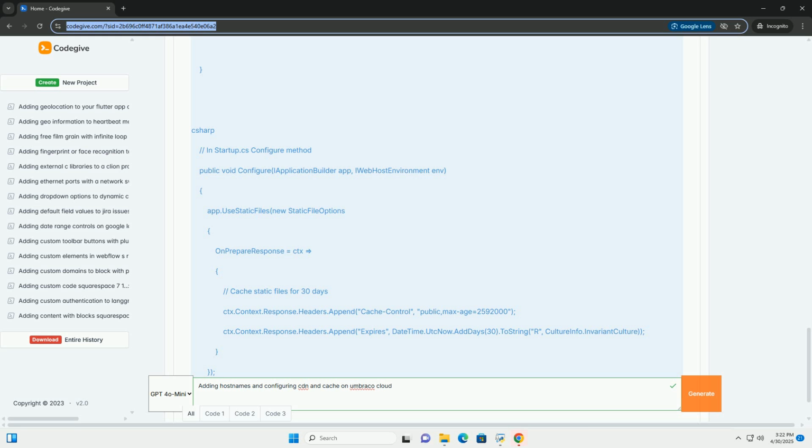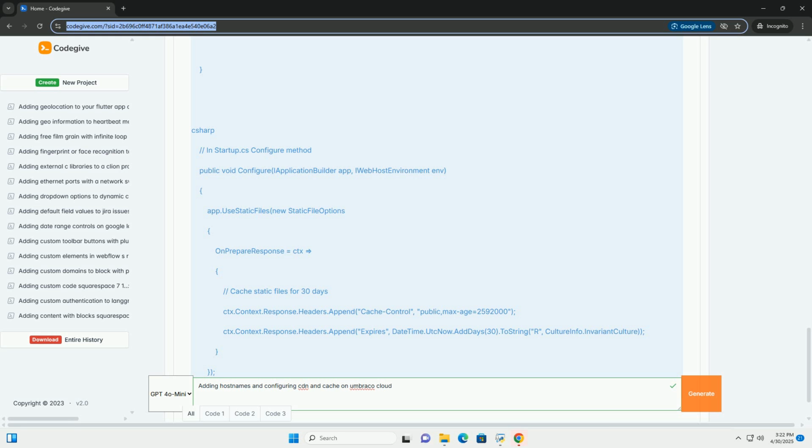6. Troubleshooting caching issues. Clear browser cache: if you are experiencing caching issues, try clearing your browser cache. Inspect HTTP headers: use your browser's developer tools to inspect the HTTP headers of your website's assets.